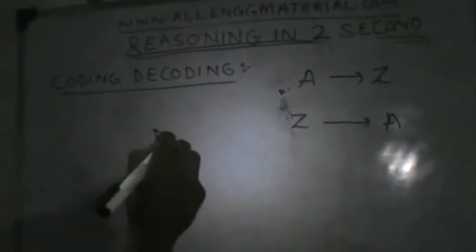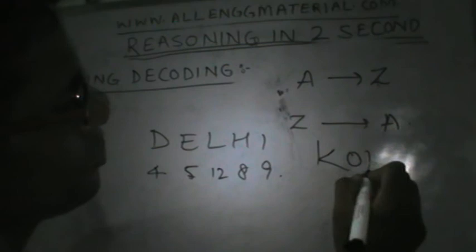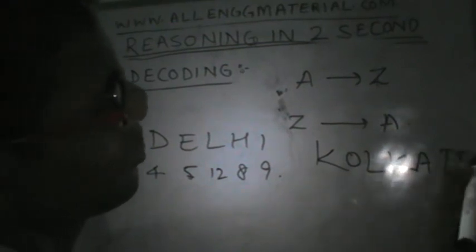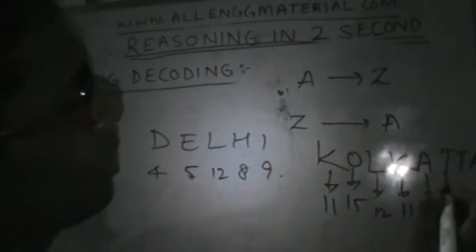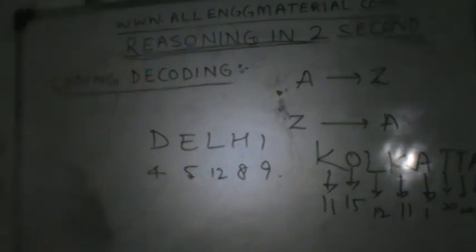If you know the position of any letter, let's say Delhi, how will we know the numbers? D means 4, E means 5, L 12, H 8, I 9. Let's say Kolkata: K 11, O 15, L 12, K 11, A 1, T 20, A 1. So we can know the positioning of each letter by using this.